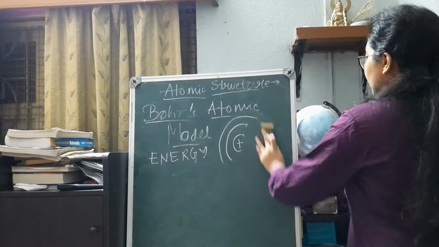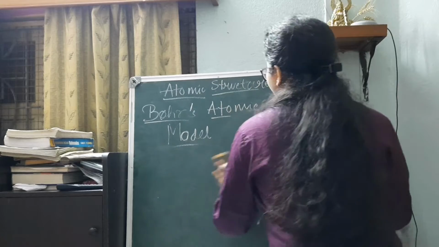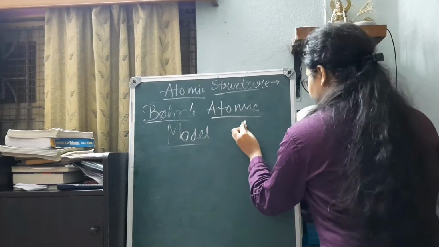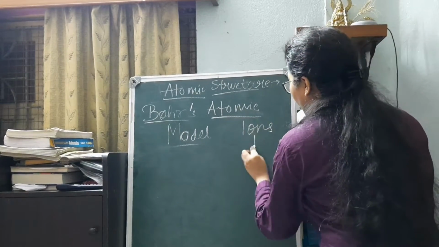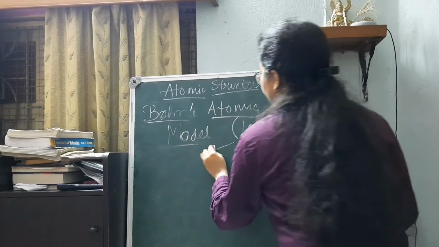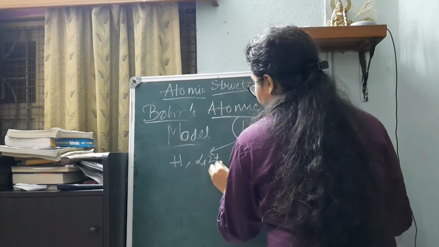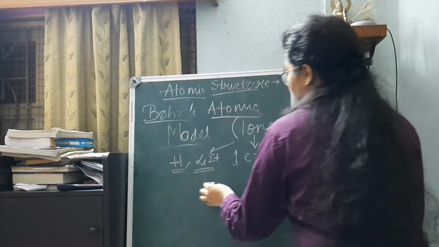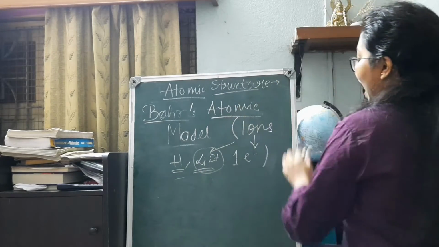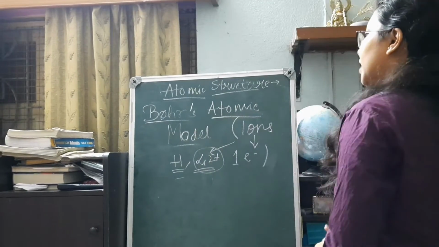But Bohr's model was restricted to one electron species, or more specifically hydrogen-like species. That means the ions that are having only one single electron, or else it won't be applicable. One single electron is present in hydrogen. One single electron is present in Li2+, and in this way it carried on. Every one electron species were only abiding with the proposed model of Bohr's atomic model.